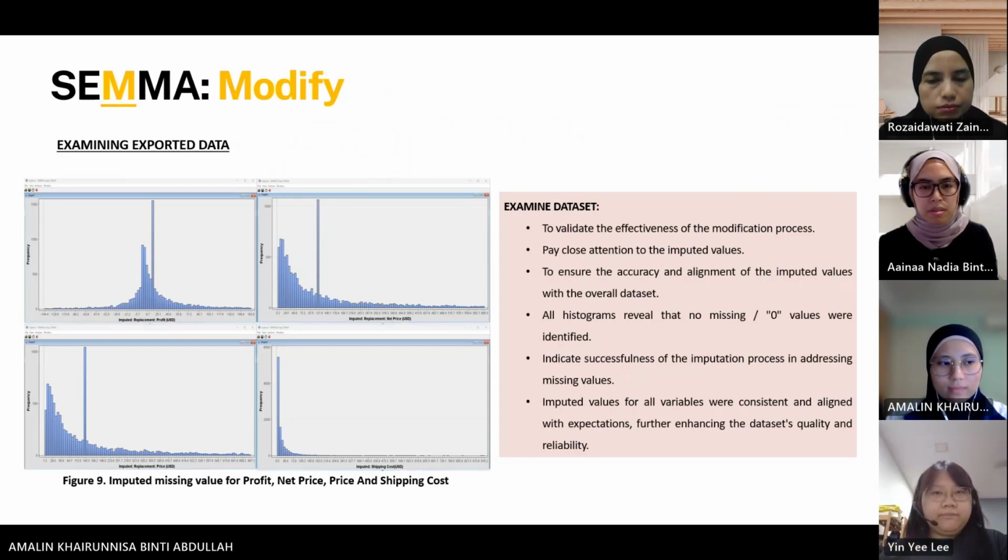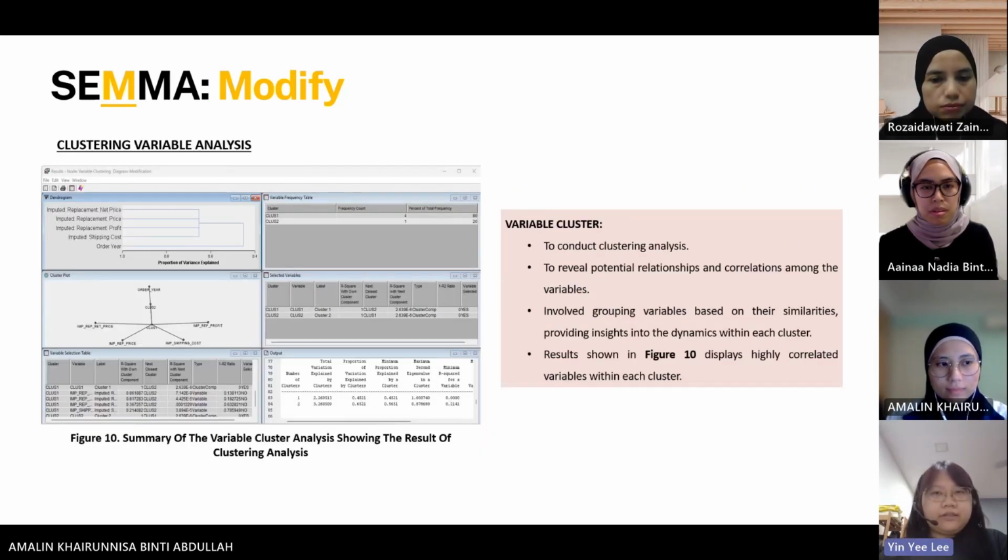The clustering variable analysis was also conducted using the variable cluster node to uncover relationships and correlations among the variables. This analysis involved grouping variables based on their similarity and exploring the dynamics within each cluster. Figure 10 presents the result of the clustering analysis, revealing high correlation among the variables within each cluster.